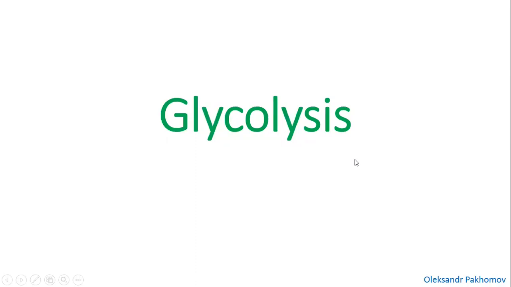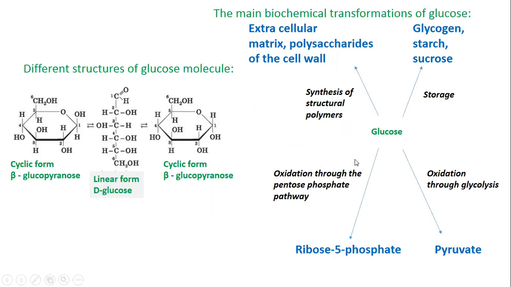Glucose and its derivatives have different functions in living organisms. One of them is generation of energy during its breakdown. Some of the energy can be saved in the form of other molecules. The process of glucose breakdown to pyruvate, which is accompanied by the synthesis of ATP, is called glycolysis or the Embden-Meyerhof-Parnas pathway. Mostly it takes place in the cytoplasm of cells.